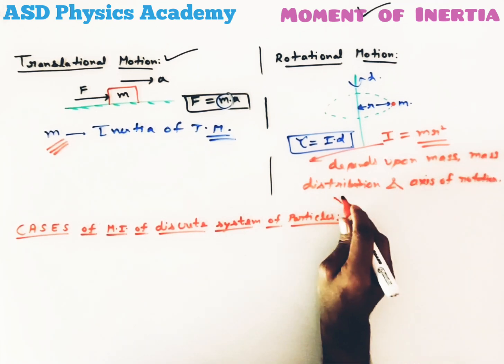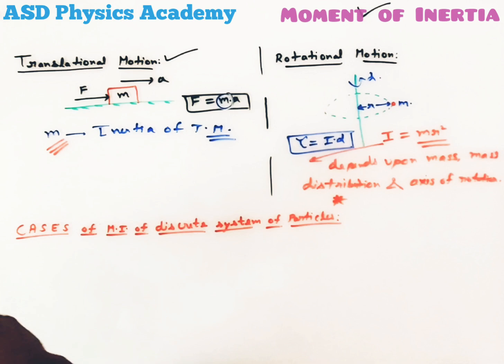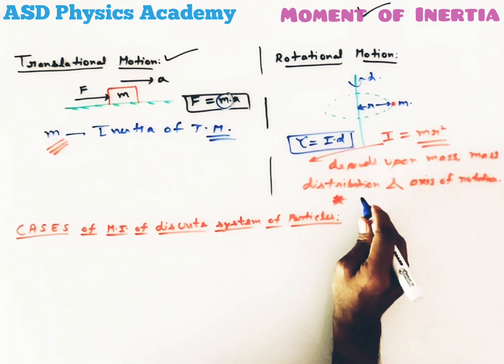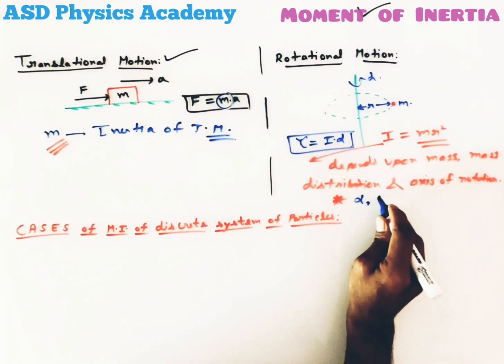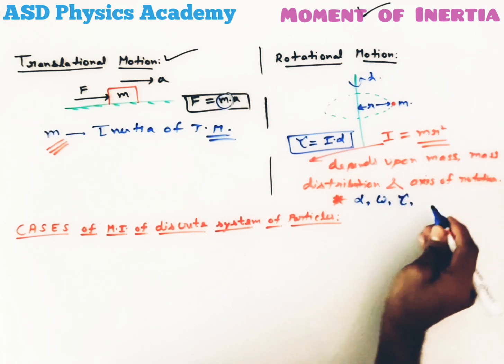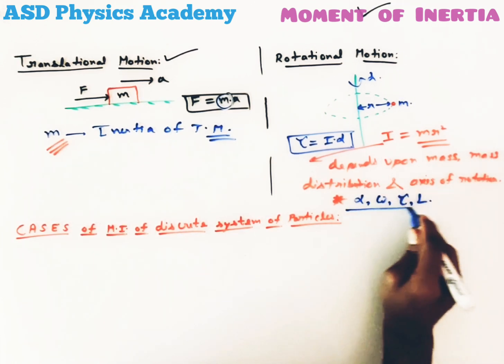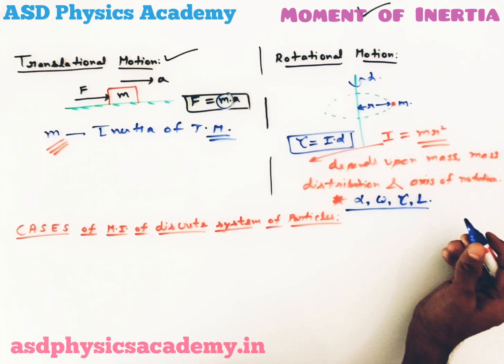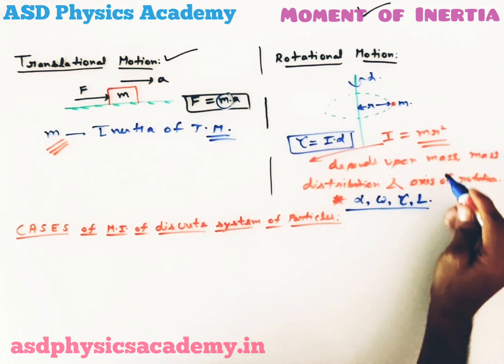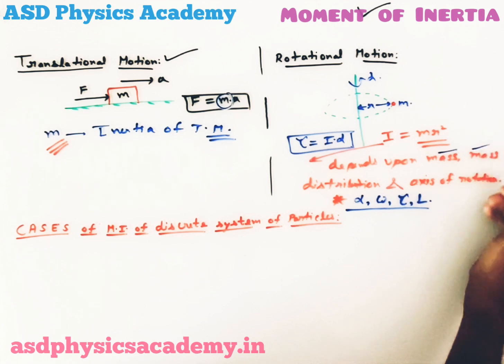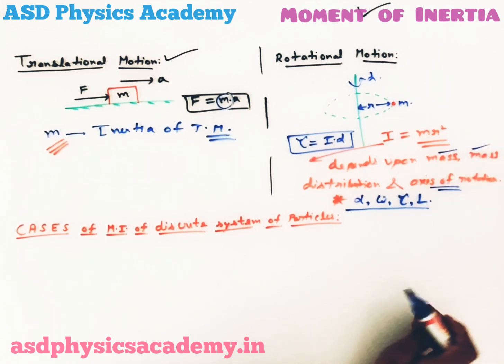And one of the most important things, moment of inertia does not depend upon angular acceleration, angular velocity, torque or angular momentum. Moment of inertia is independent of all these quantities. It only and only depends upon mass distribution and axis of rotation.